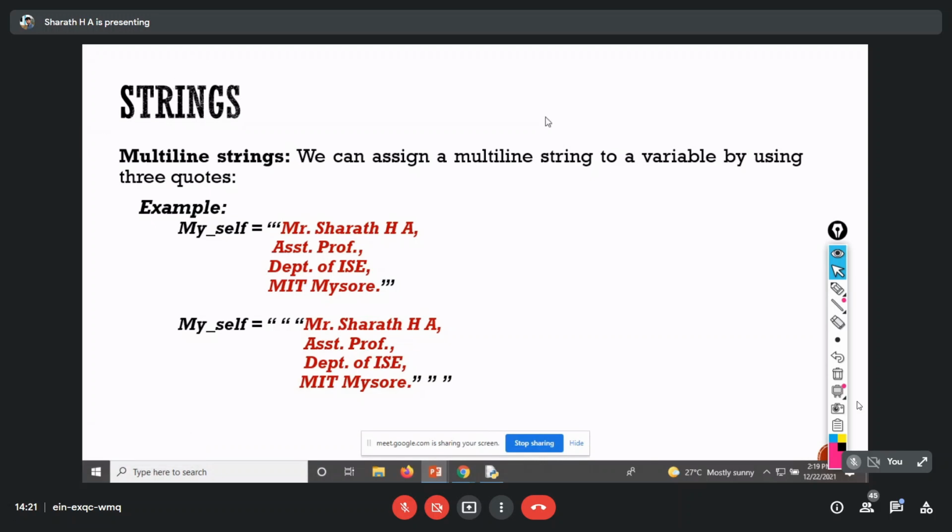As I mentioned here, I have used three single quotes, and otherwise three double quotes. The string is surrounded by three quotation marks. Either I can use a single quote or double quote, but I have to use it three times. Now whatever text is written within these three quotes will be printed as it is, as you can see in our output.